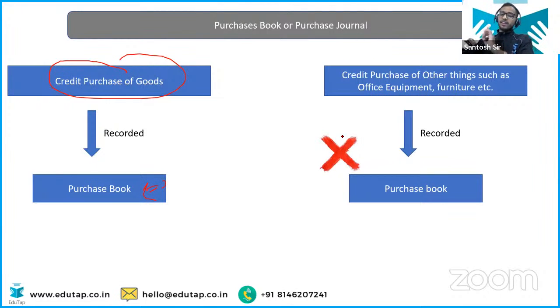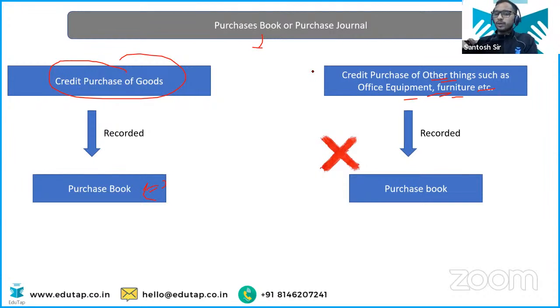Now this thing is very important. Remember, when we purchase equipment, office equipment, furniture, all the assets on the credit basis, you are not going to enter that into the purchase book. Why, sir? Because purchase book only enters the transactions that relate to the purchase of goods.